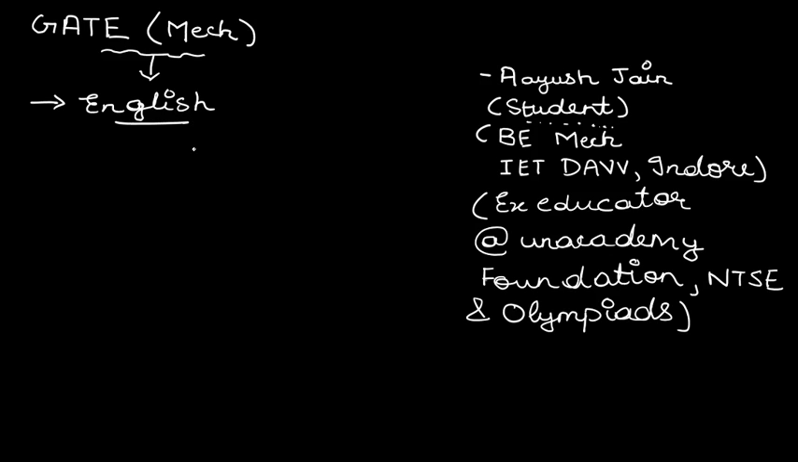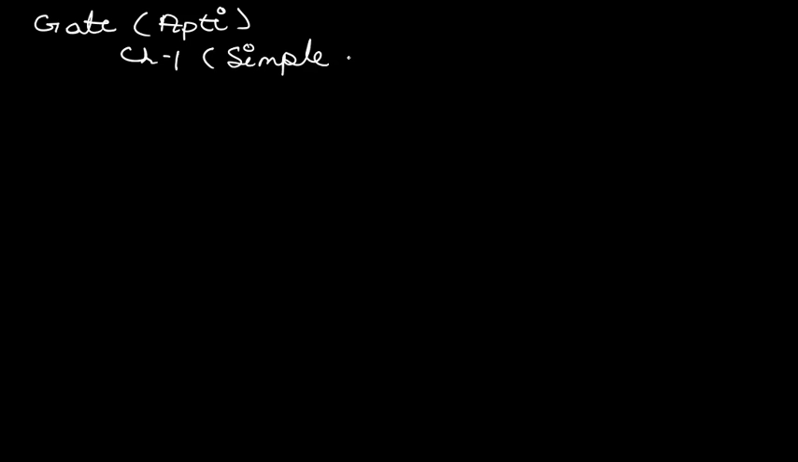Now, to start with, we are going to start with GATE general aptitude. GATE general aptitude, the GATE quant section, or you can say the aptitude section. The first chapter that we are having is chapter number 1, simple equations. So we are going to deal with simple equations, not a problem. So first,